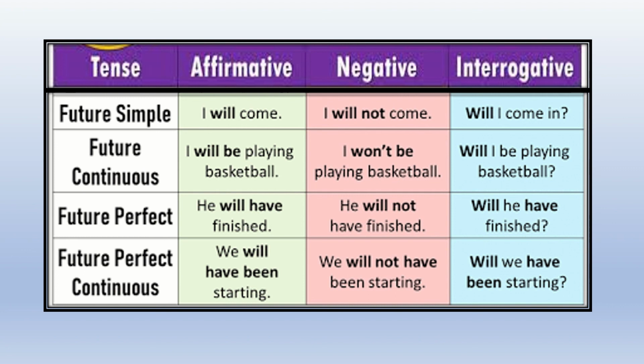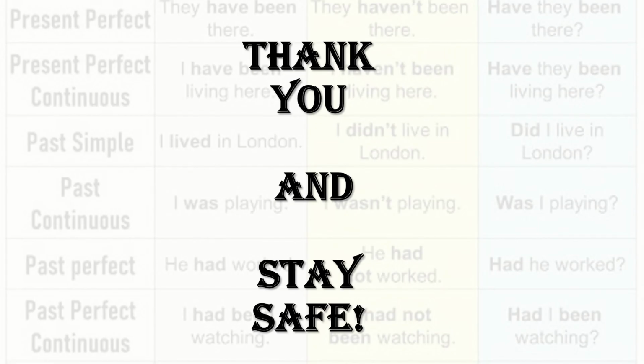Future perfect continuous, we will have been starting. Negative, we will not have been starting. Interrogative, will we have been starting? Please go through these different charts. They are very, very important for you to learn your tenses properly. This is a simple explanation on the different kinds of tenses and the different divisions of each kind of tenses. Thank you, children. Stay safe.